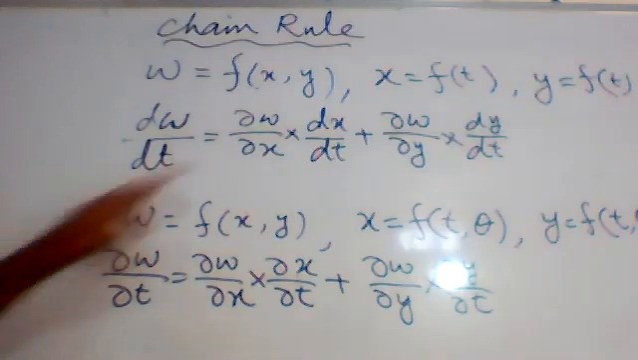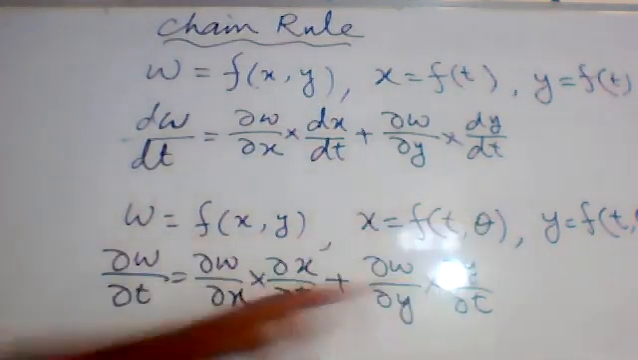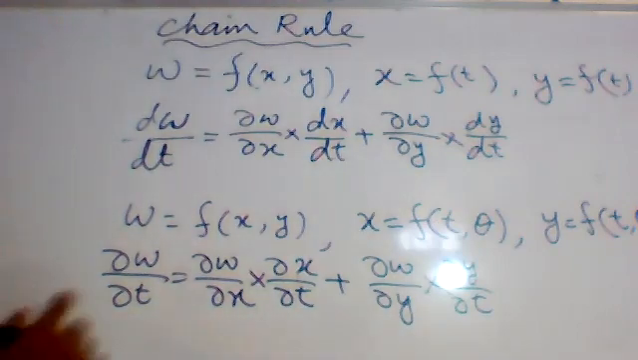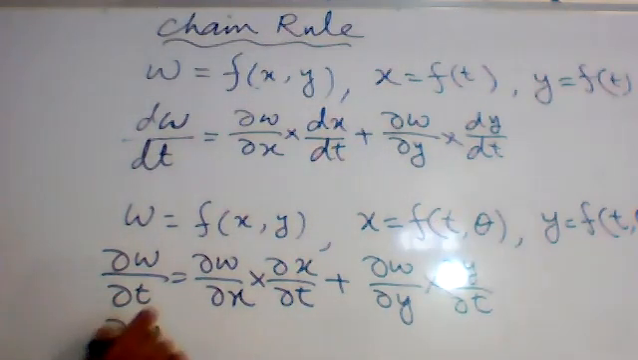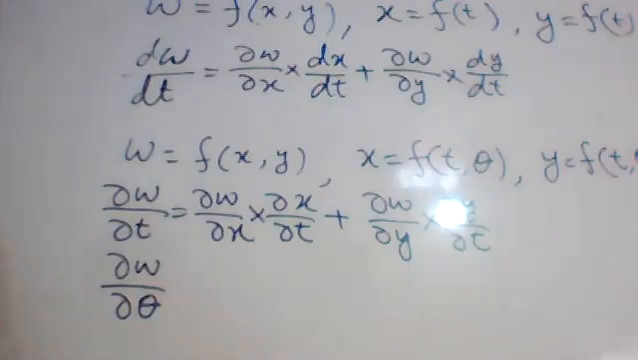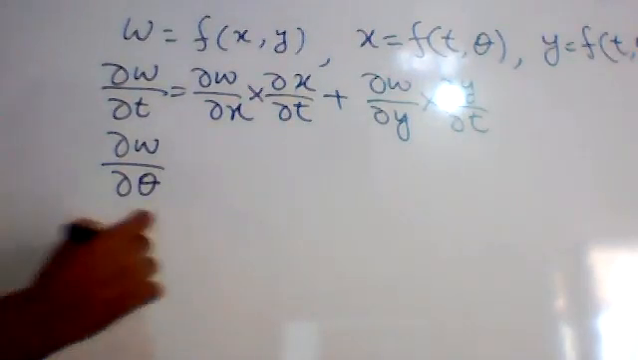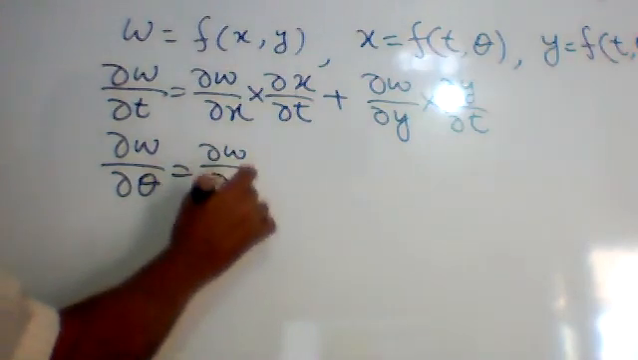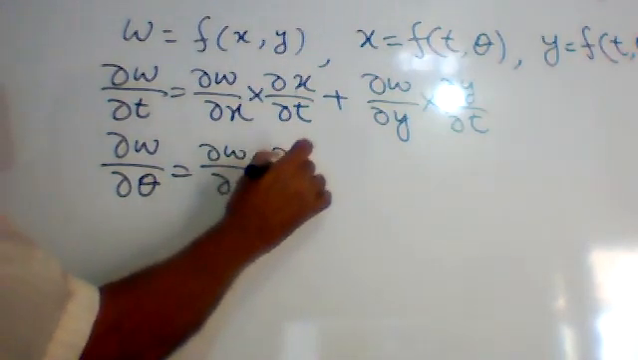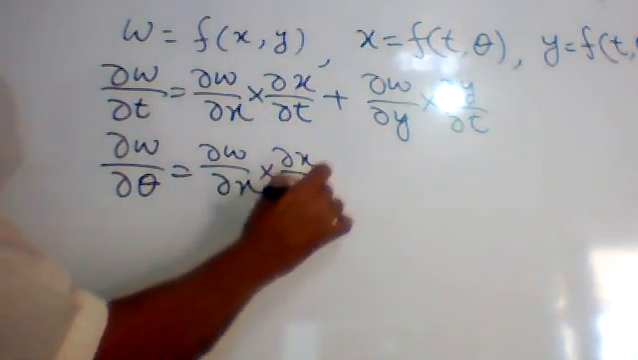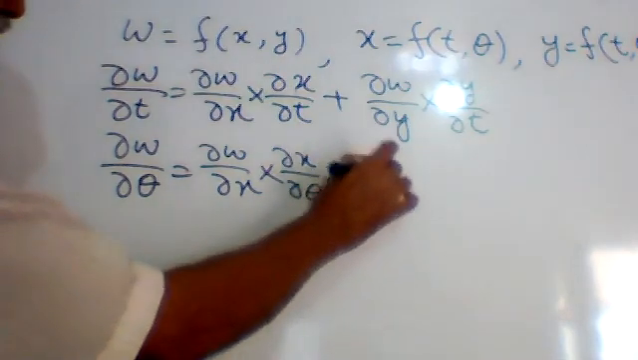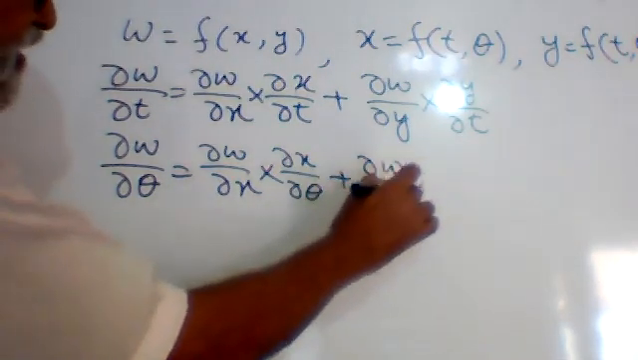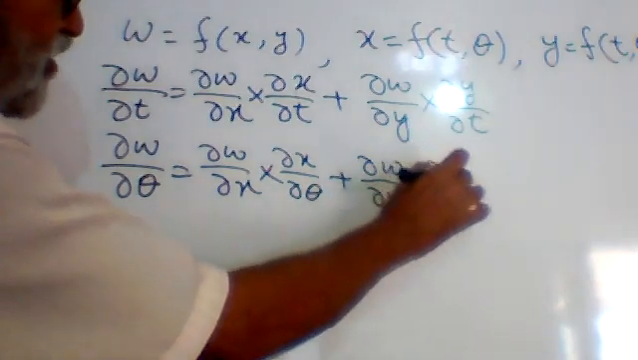Because there are two variables t and theta, we can find ∂w/∂t as well as ∂w/∂theta. We can find this one as well. So ∂w/∂theta will be ∂w/∂x into ∂x/∂theta plus ∂w/∂y into ∂y/∂theta.